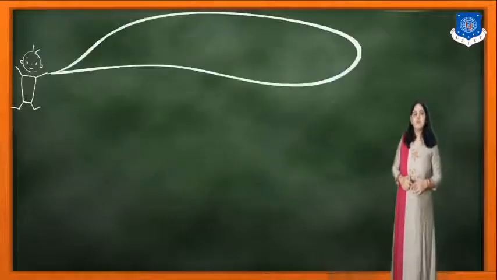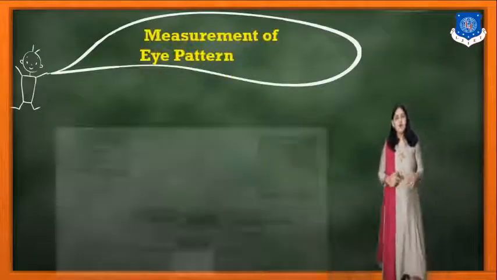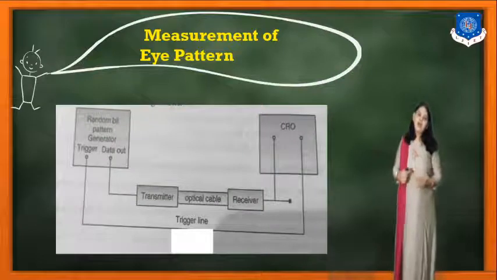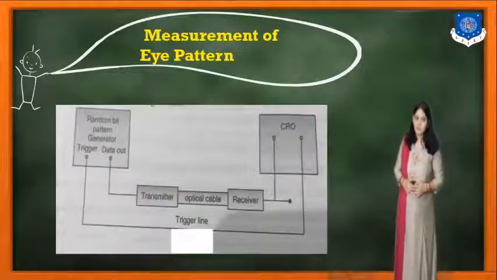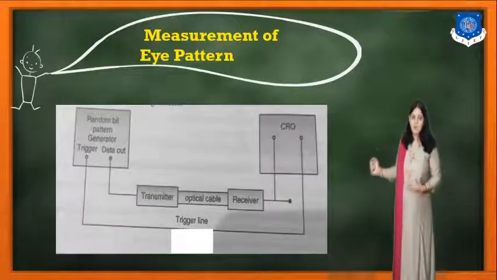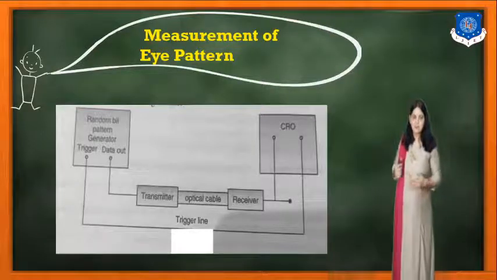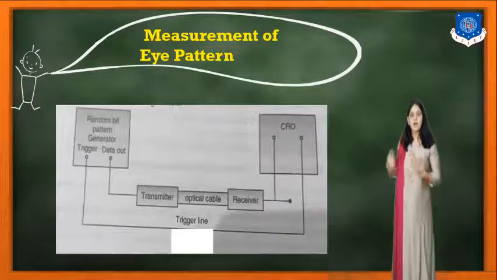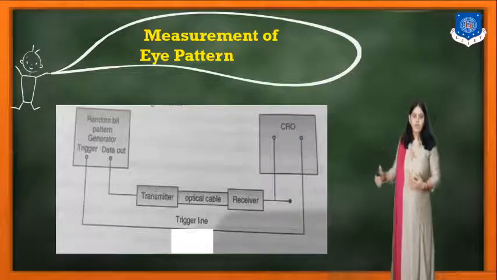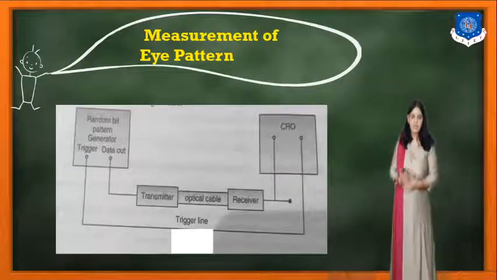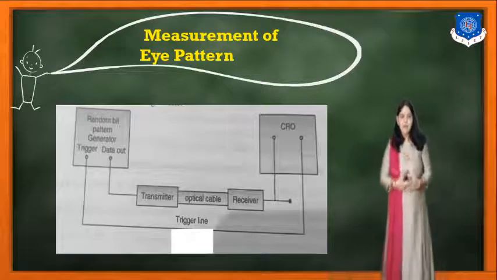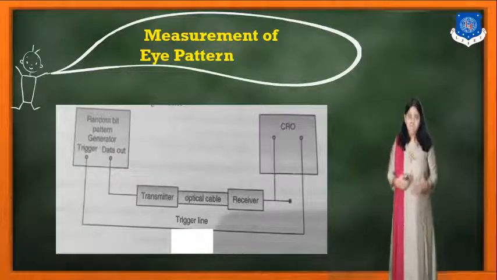So now this is the fiber optic measurement, the numerical aperture measurement. This is the last point, and everything we have discussed in chapter number 7 is about the theory part. But over here it is the diagram, so we need to understand this diagram, how to measure the eye pattern.